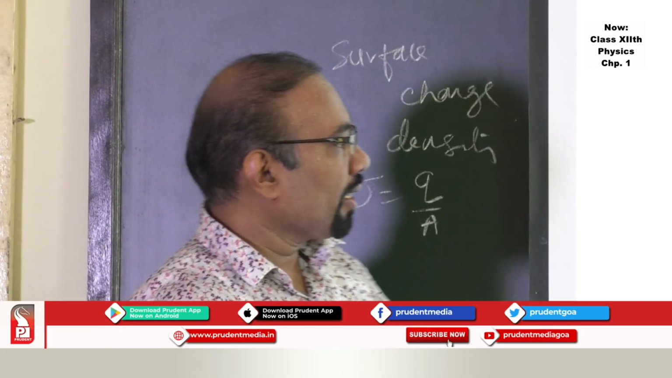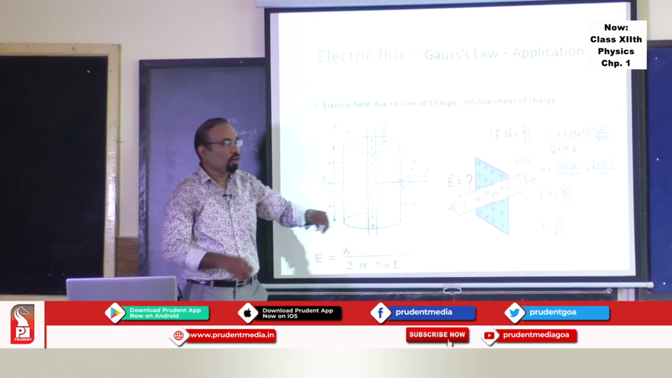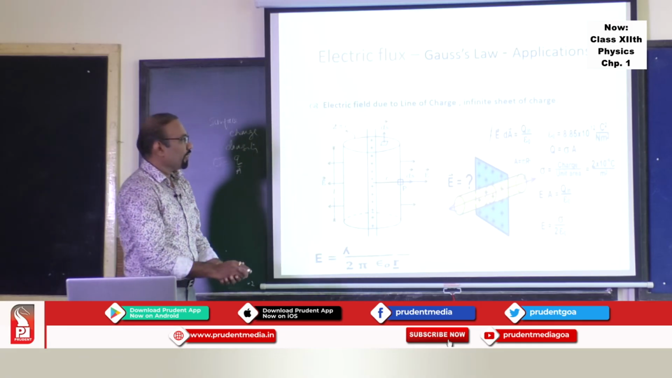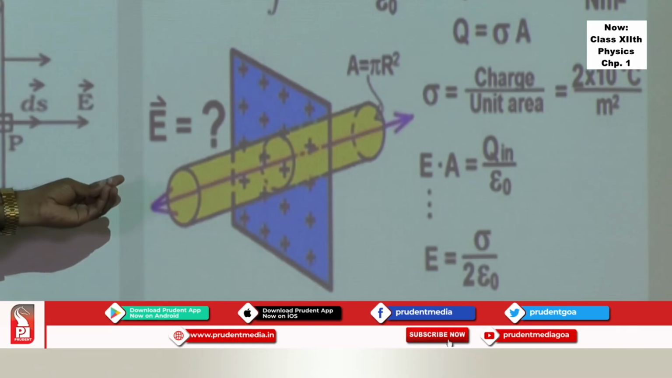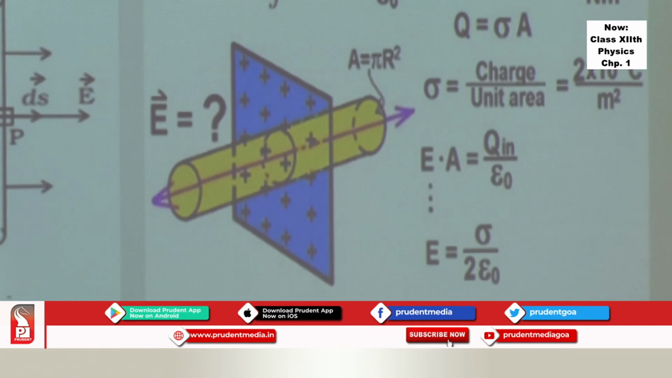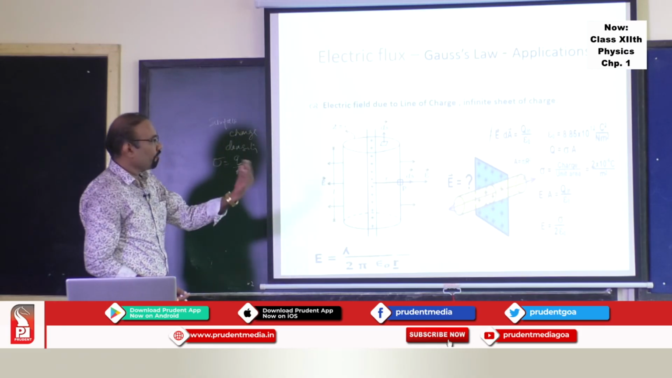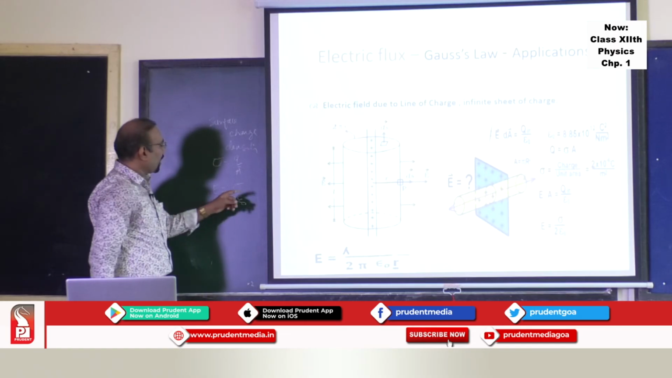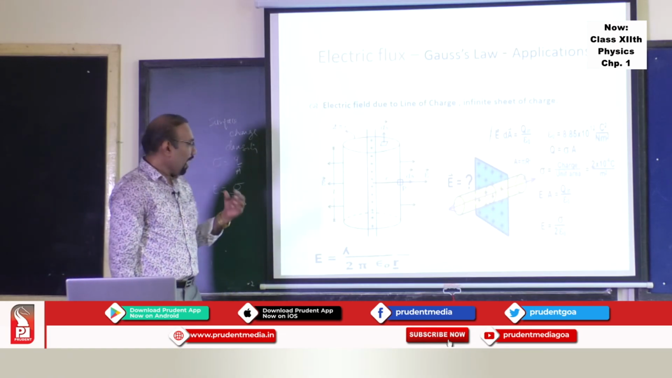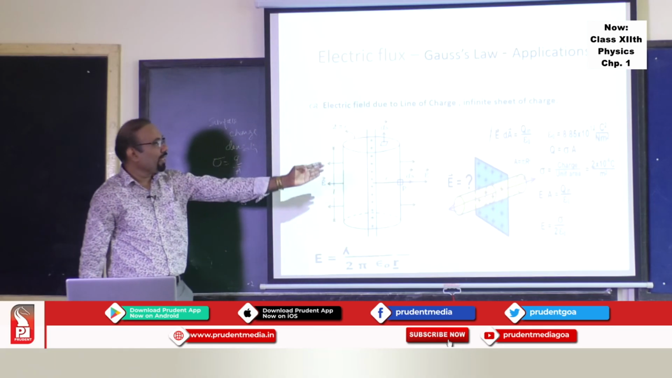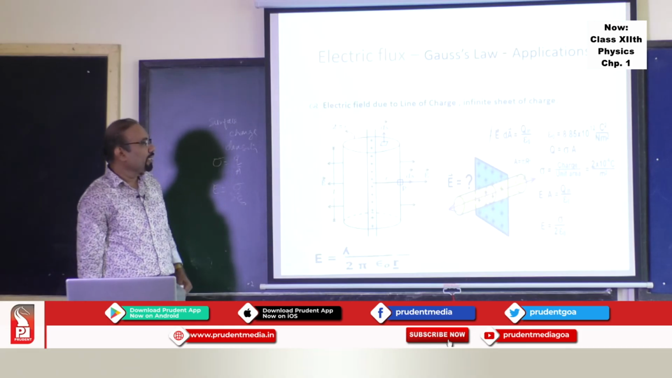So here we construct a Gaussian cylinder. Since we cannot enclose a whole infinite sheet of charge inside a surface, we construct a Gaussian cylinder, and take the contribution of flux from each surface, curved surface and end faces. Curved surface will give you 0 contribution, and finally you will get the formula electric field as sigma upon 2 epsilon 0, where sigma is surface density of charge. And you will love to know that here the electric field is independent of r.